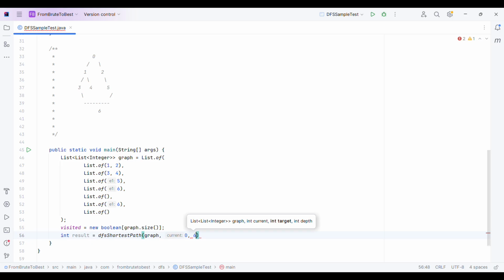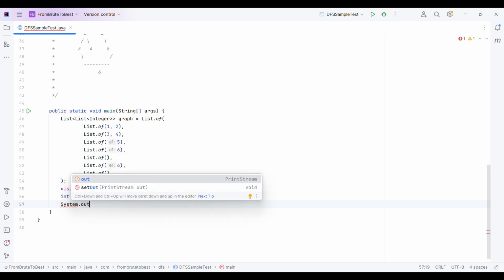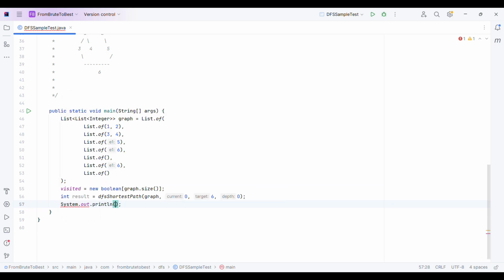The initial depth will be 0. Now let me print the result. The initial node will be 0 and we need to reach 6.